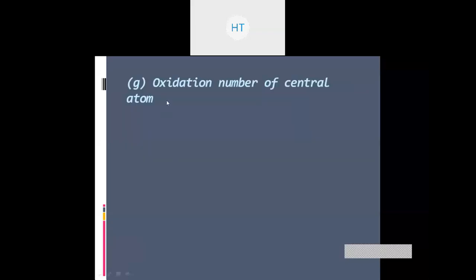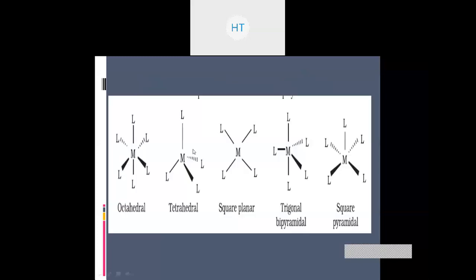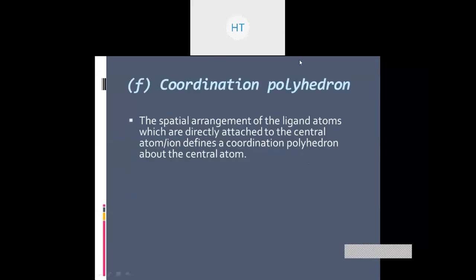Okay, we'll start with the oxidation number of a central metal atom tomorrow, not today. Okay, so does anyone have any problem in understanding any of these concepts? You can share any questions if you have any problem, please.